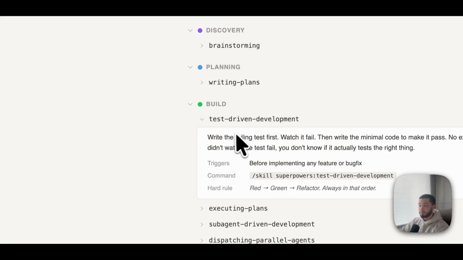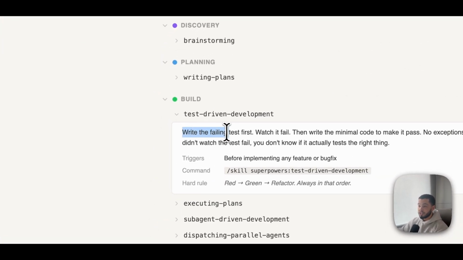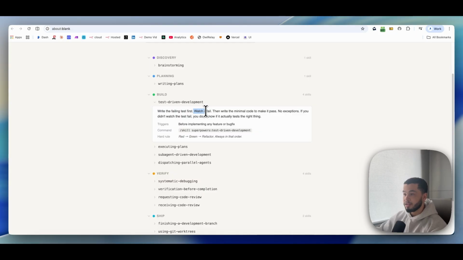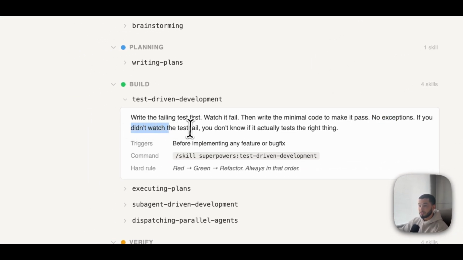We have test-driven development as well, which is kind of after we've built out the initial phase. So it's where it writes the failing test first. It watches the actual thing we've done fail. So the code that we've made, the app that we've made, it's going to make it fail, and then it's going to write the minimal code to make it pass. No exceptions. If you don't watch the test fail, you don't know it actually tests the right thing.